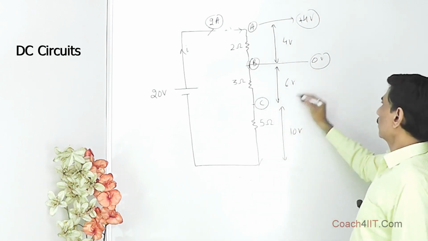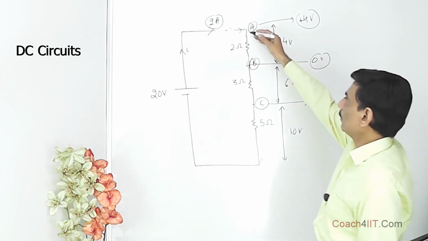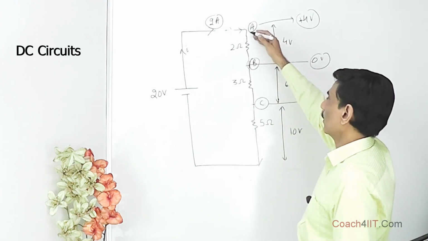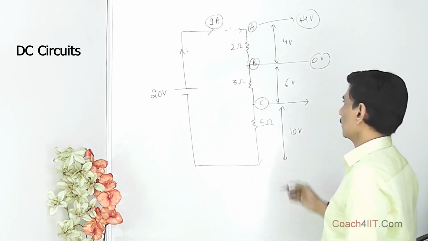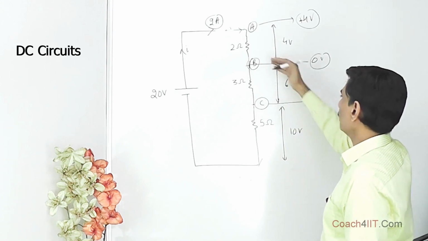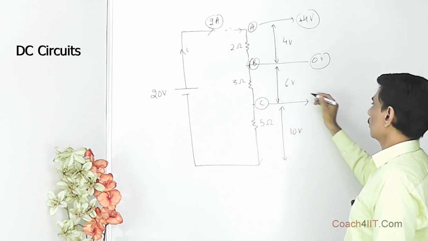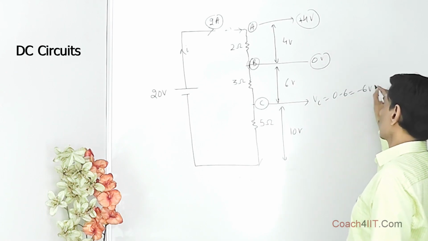What is the potential of this? C is 6 volt lower than point B because the conventional current is flowing in this direction. Conventional current, positive current, flows from a higher electric potential to a lower electric potential. So VB is greater than VC. VC is 6 volt lower than B. B is at 0 volt. So the potential of C is 0 minus 6, that is minus 6 volt.